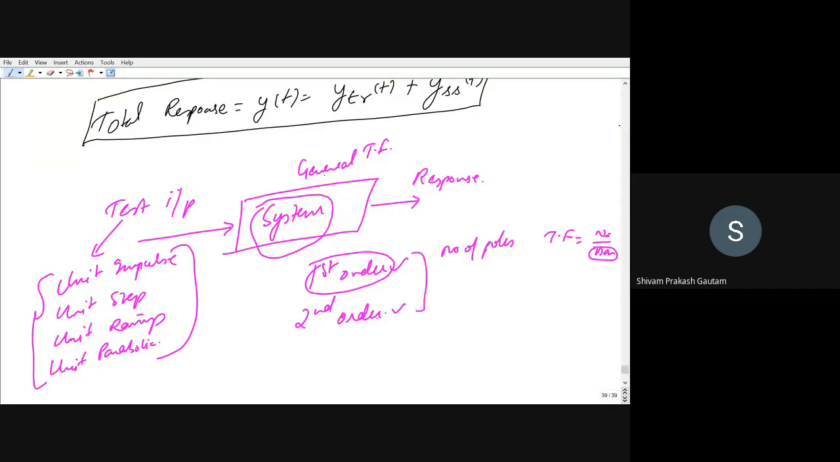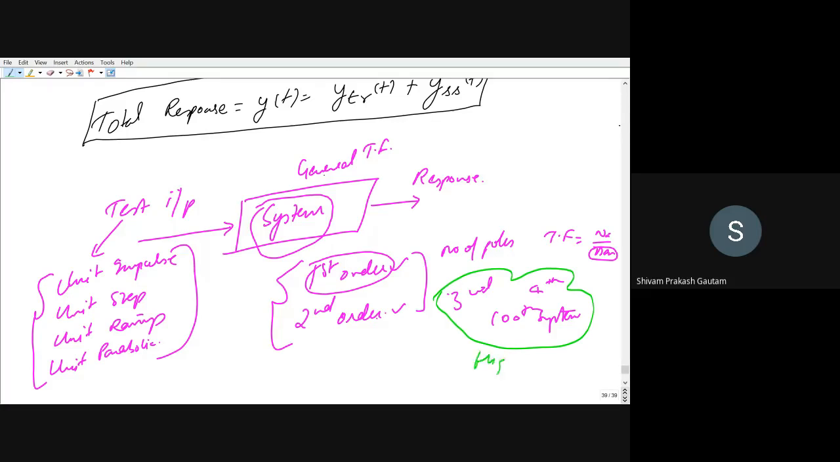Now, you will ask, sir, what about the higher orders? There can be a third order system, a fourth order system, even a 100th order system. You might ask, or should ask, because this is an online platform, so I'm just making up the questions myself and replying to all of you. We will be studying two kinds of system, first order and second order. What about higher order systems like fourth order, third order, or 100th order?